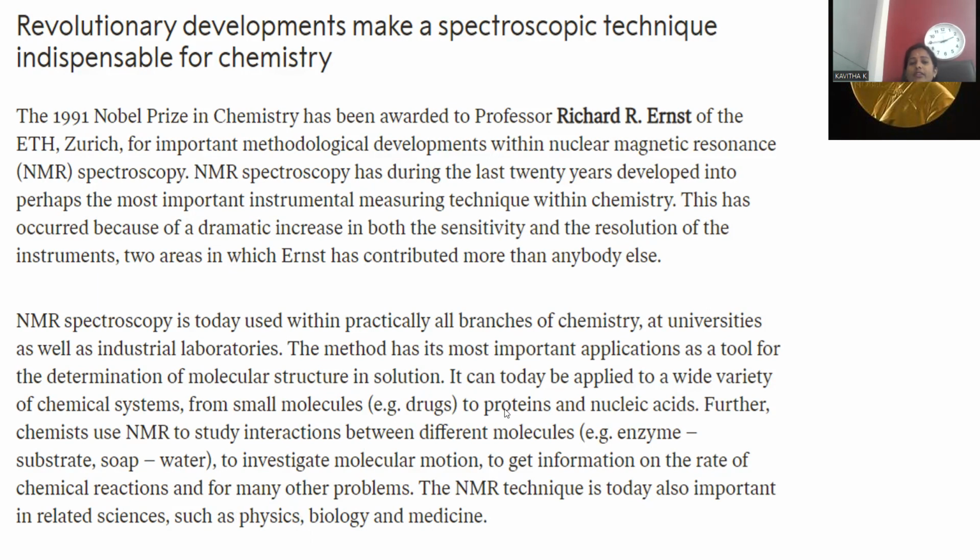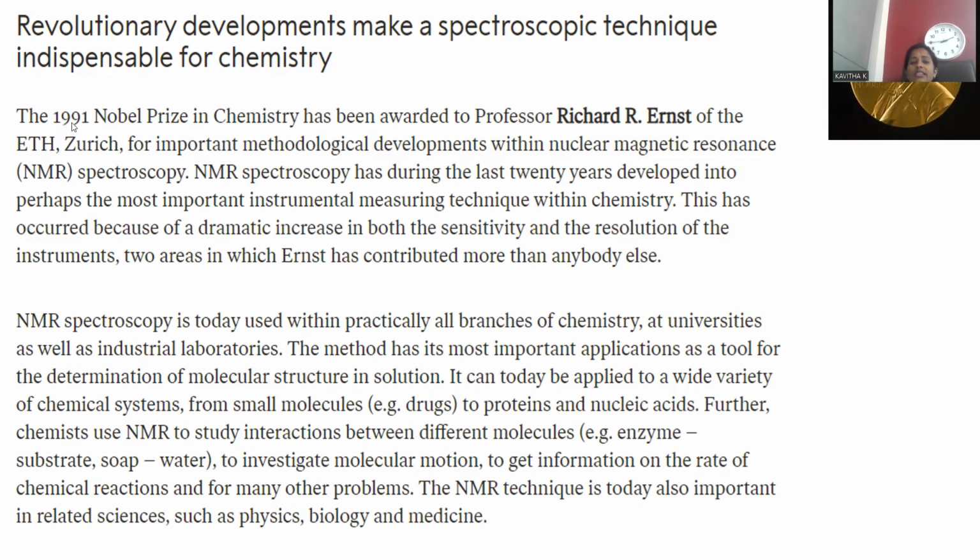So we are projecting light rays upon the compound, upon the sample, or upon the organism in the case of diagnostic purposes, so that it gives the analysis of new compounds, or analysis of any diseased part, especially in the medical field. That is why spectroscopic technique is most indispensable in the field of chemistry.